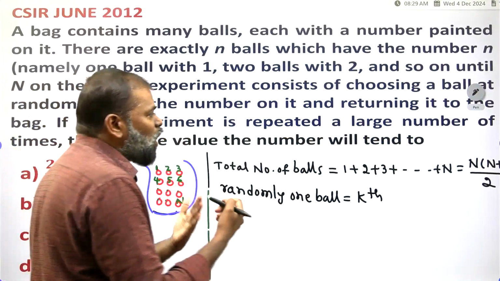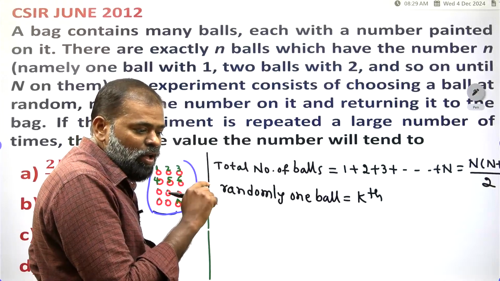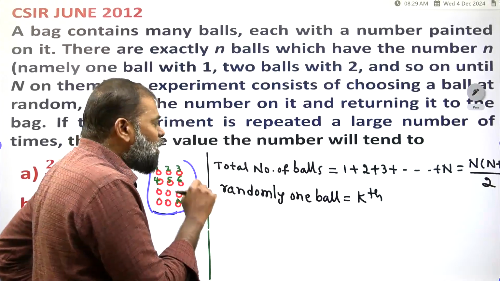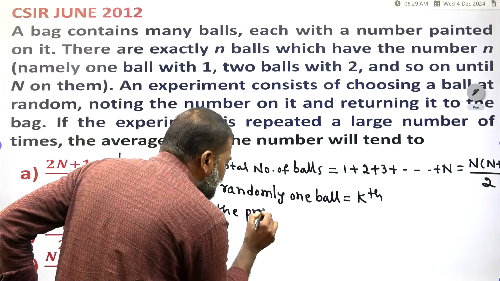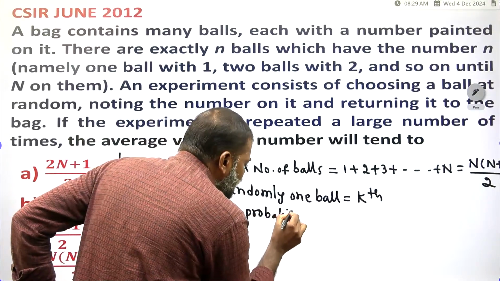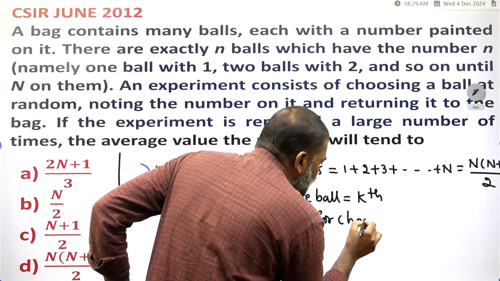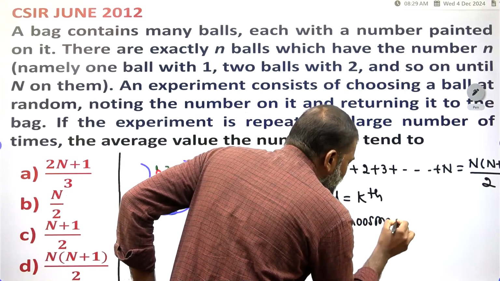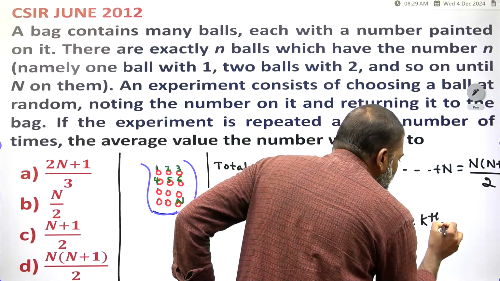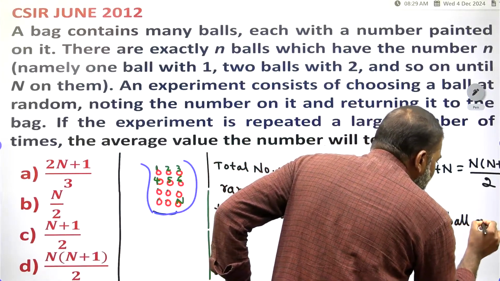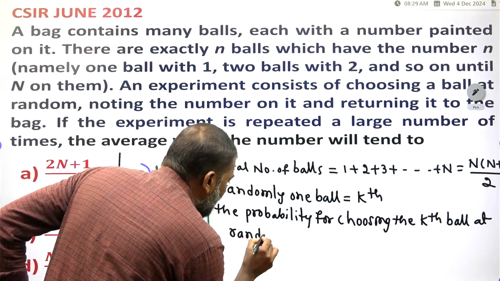So what is the probability for choosing the kth ball at random?